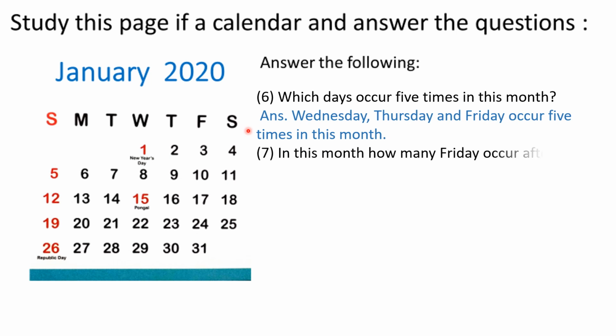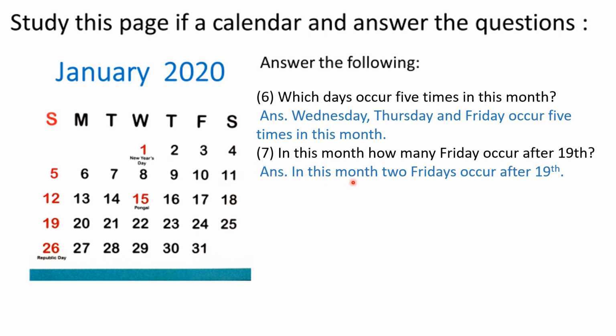Next question. In this month, how many Fridays occur after 19? So we have to count the Fridays that occur after the date 19. First we will find the date 19. Here it is. So after 19, how many Fridays are there? It is on the 24th and 31st. So 2 Fridays.